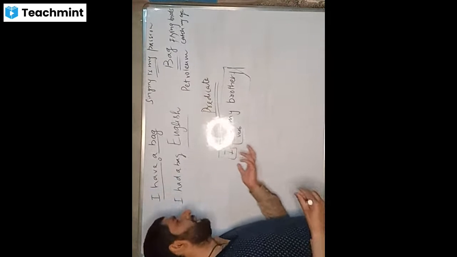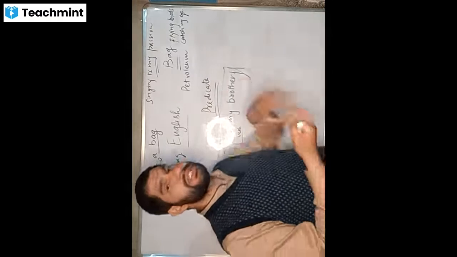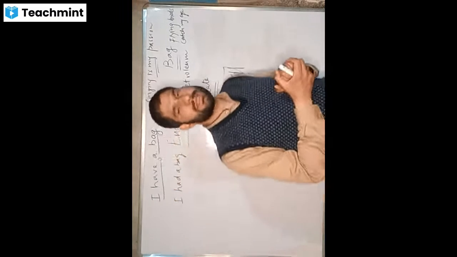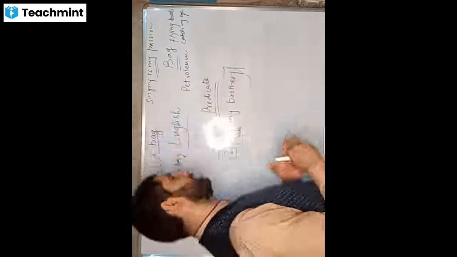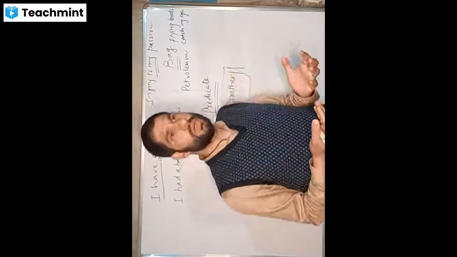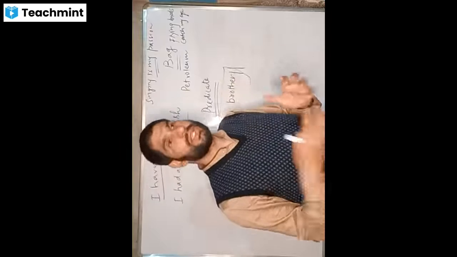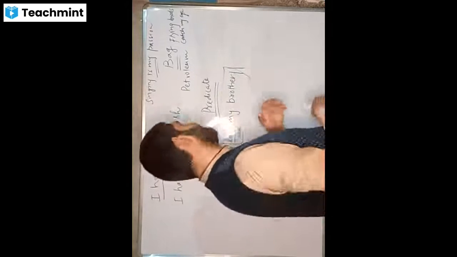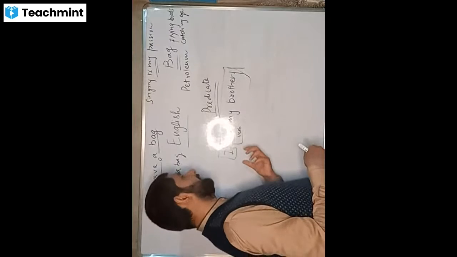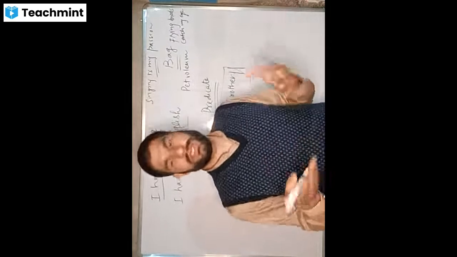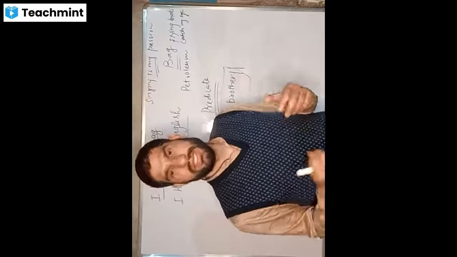Technically, if we ask what a predicate is, a predicate is something which tells us about the subject. What does it tell us? How the subject looks, what the subject does, how the subject is feeling, what the subject is doing. There can be ample things. For example, if I say I am sleeping, the predicate tells you what the subject is doing: he is sleeping.